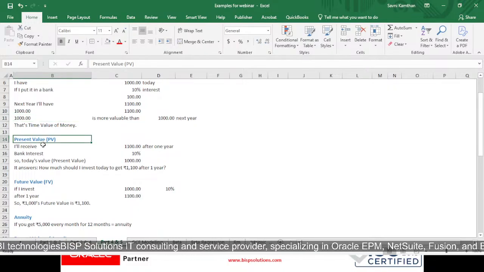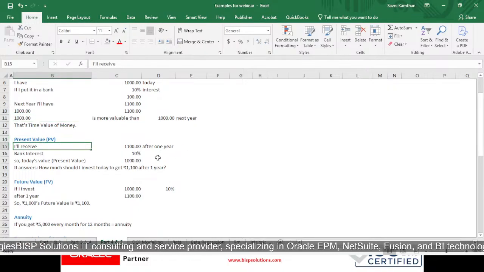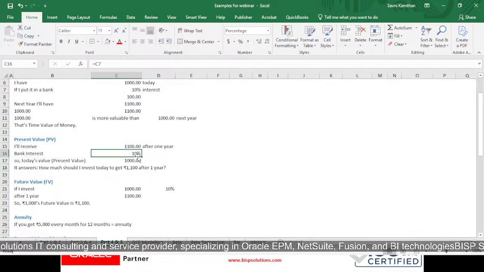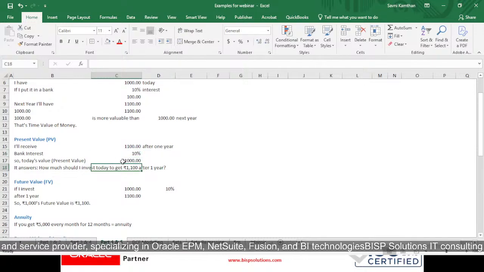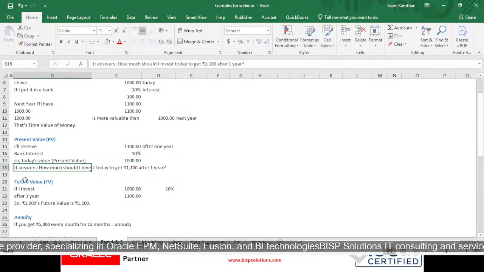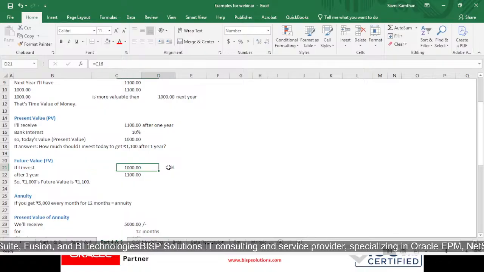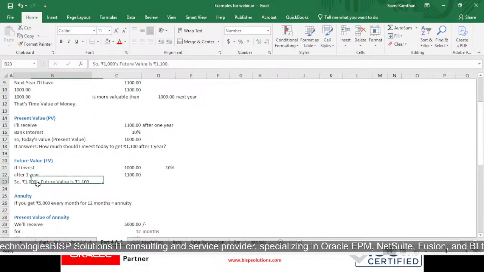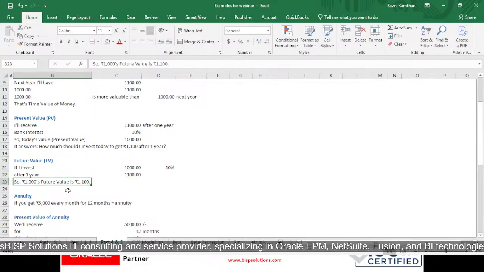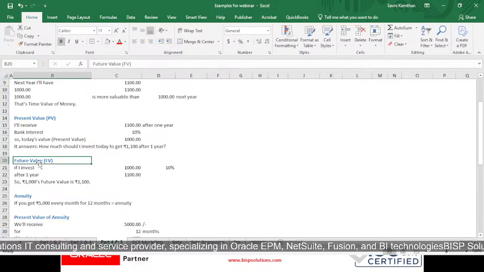Then comes present value, where I will receive 1100 rupees after 1 year. My bank interest is 10%, and today's value of money is 1000 rupees. It answers how much I should invest today to get 1100 rupees after 1 year. Then comes future value, where if I invest 1000 rupees at 10% interest, after 1 year I will get 1100 rupees. So the future value of my 1000 rupees is 1100 rupees. This is called future value, which is FV.